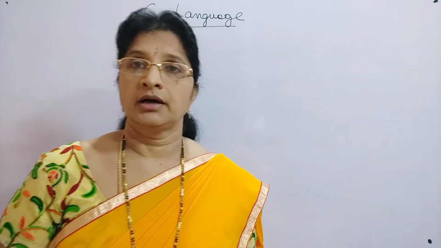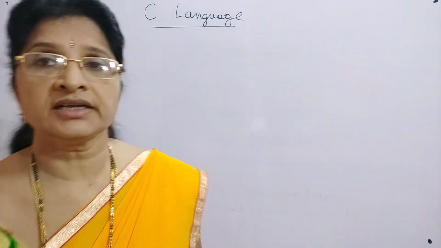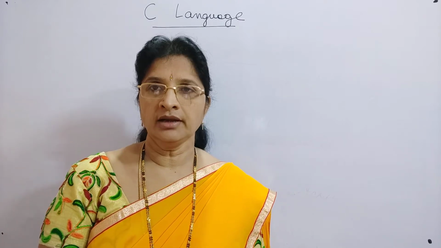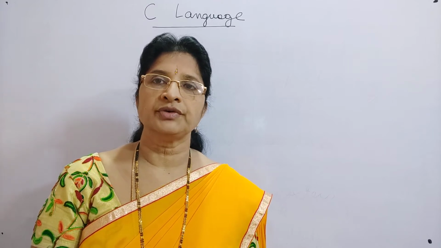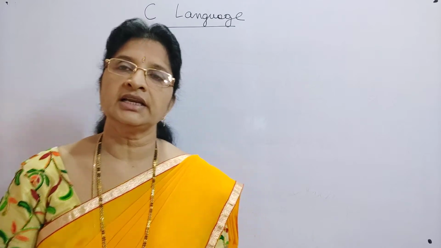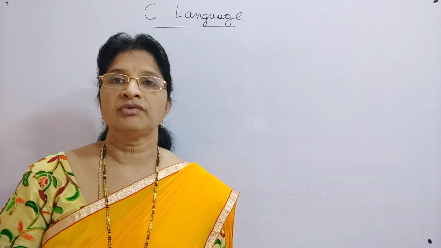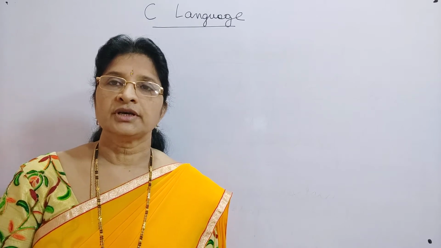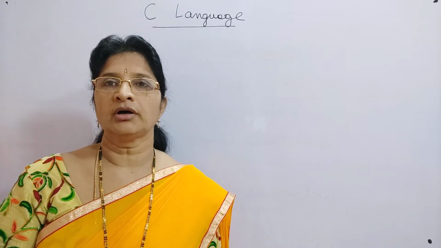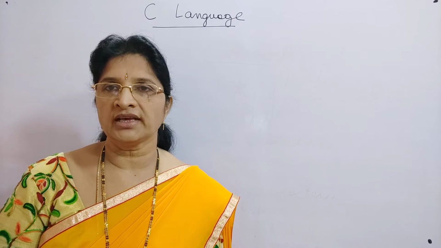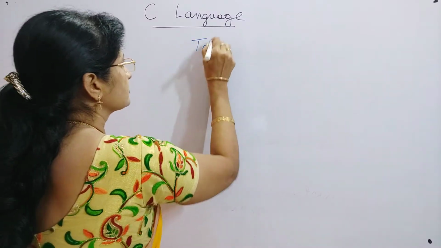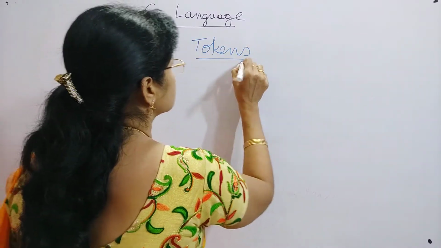Once the characters have been defined, that is, once we know what the different characters that can be given in C language are, then what do we have to do? We have to know how to write the words. In English, after learning the alphabets, we learn the words, which are a combination of the alphabets. So here also, as in English, the next thing we have to know is the words. In C language, we call them tokens.